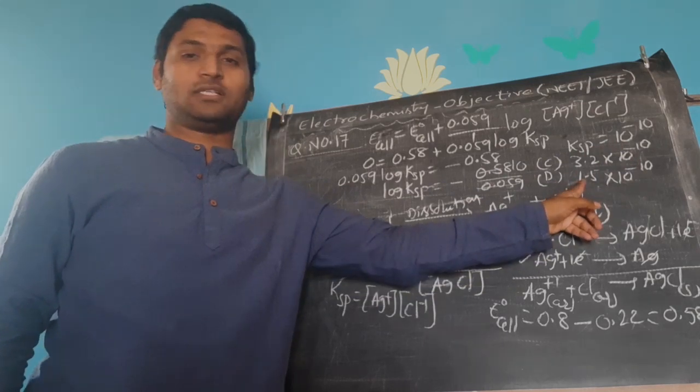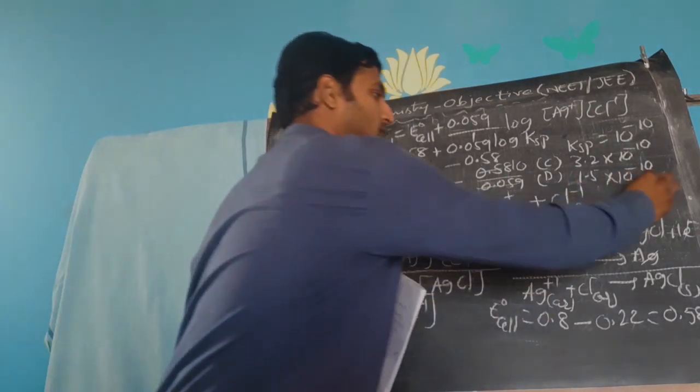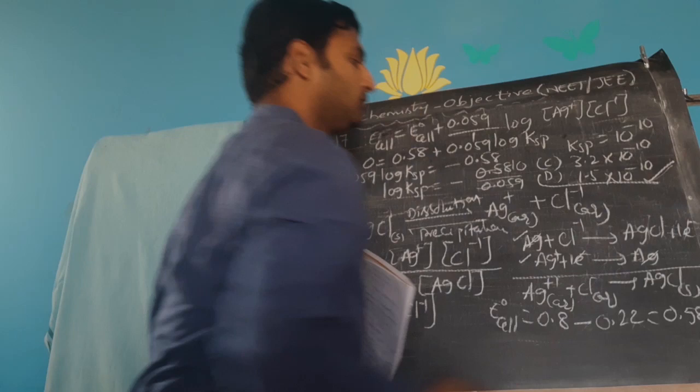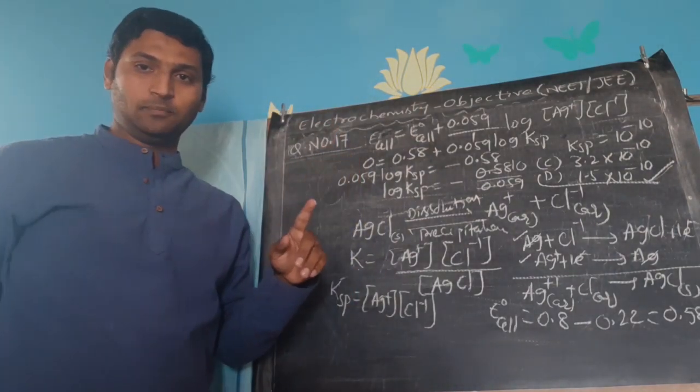Which is closest to 10 power minus 10? 1.5 into 10 power minus 10. You can move with that value. I'll quickly revise this question.